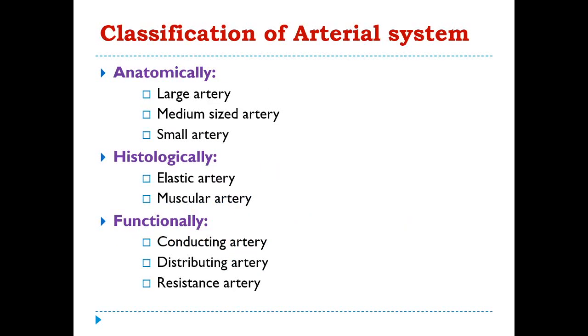Now this is the most important thing: how can you classify the arterial system? The arteries are classified anatomically into large arteries, medium-sized arteries and small arteries. On the other hand, histologically the arteries are elastic arteries and muscular arteries. Functionally, they are conducting arteries, distributing arteries and resistance arteries.